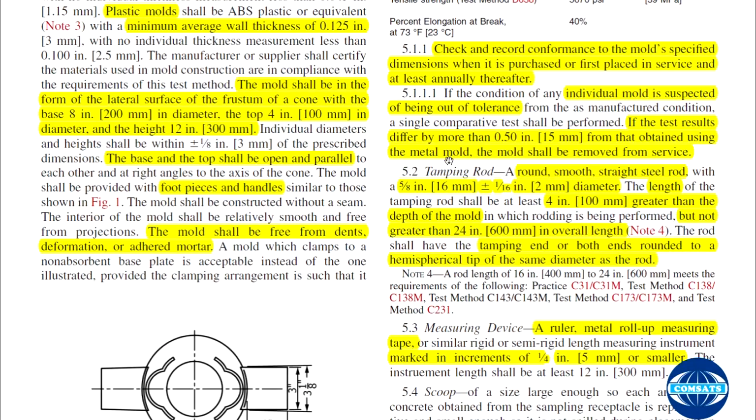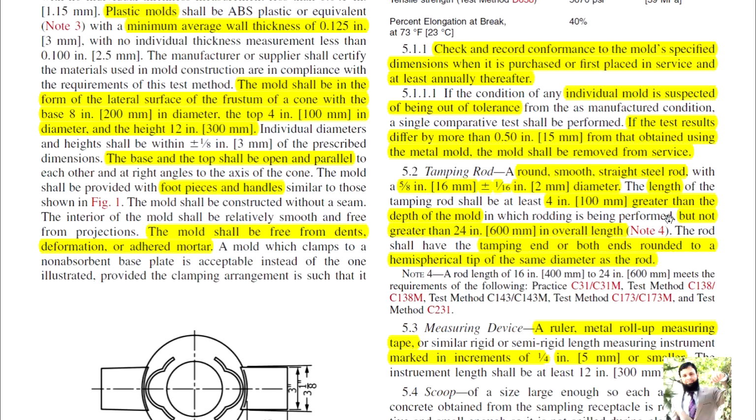Okay, specification of the tamping rod: a round, smooth, straight steel rod, 5/8 inch diameter, and the tolerance is plus or minus 1/16 inch diameter. The length of the tamping rod shall be at least 4 inches greater than the depth of the mold, that is 12 inches plus 4 inches, 16 inches, but not greater than 24 inches. So its length should be between 16 and 24 inches.